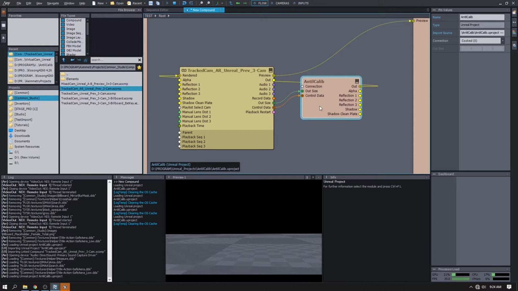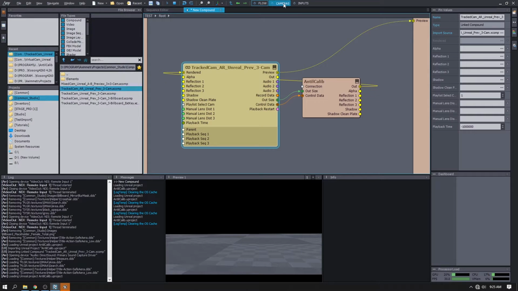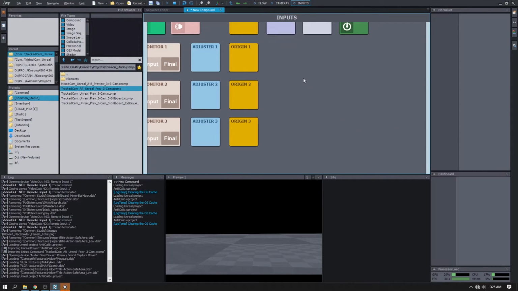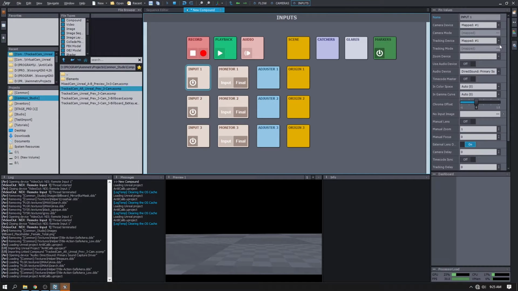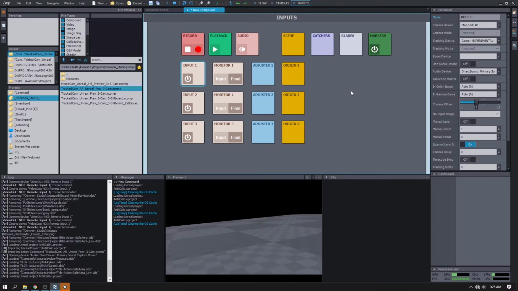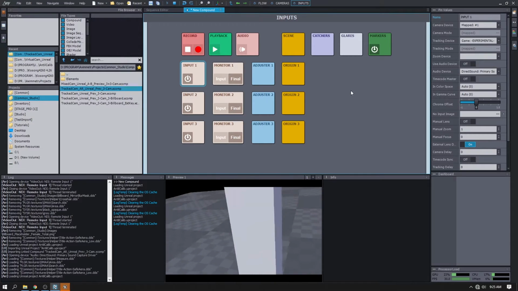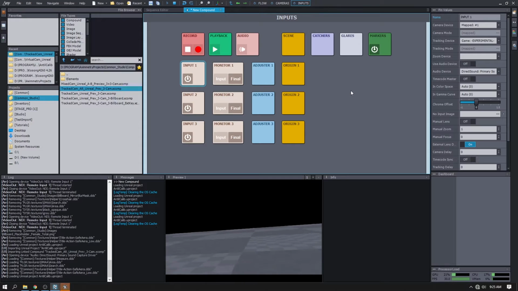I think I have another problem. My camera is still black. Let me check input. Okay, let me test the tracking device first. Yeah, it's connected, but still no image. I think I need to push the pole farther away from the camera.